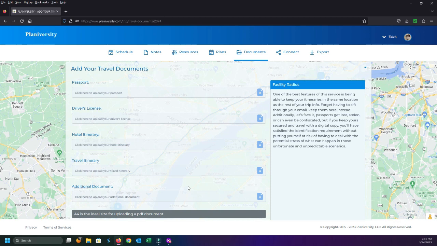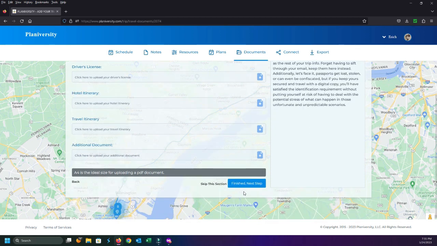Maybe there's a certain restaurant or a certain club that we're going to where people would actually need to be able to show some kind of e-receipt or an e-ticket, something like that. I could take that copy, I could upload it here, and now that's a part of the plan. I'm not going to do that right now, but that's where I would do that. I just simply click on here, it pulls up the box, you'd be able to upload from your computer. Simple as that. Once you're done with this section, finish next step.